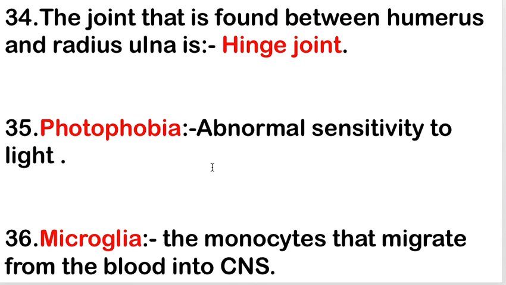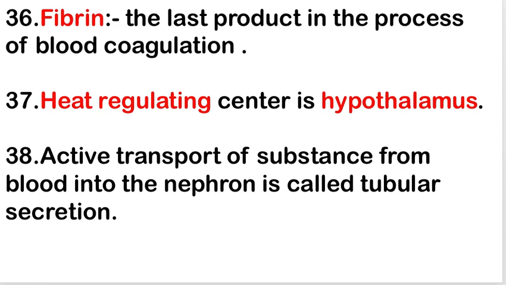Next is microglia. Microglia are the monocytes that migrate from the blood into the central nervous system or CNS. Next is fibrin. Fibrin is the last product in the process of blood coagulation. When the blood coagulation process starts, fibrin is the last product of the blood coagulation process.